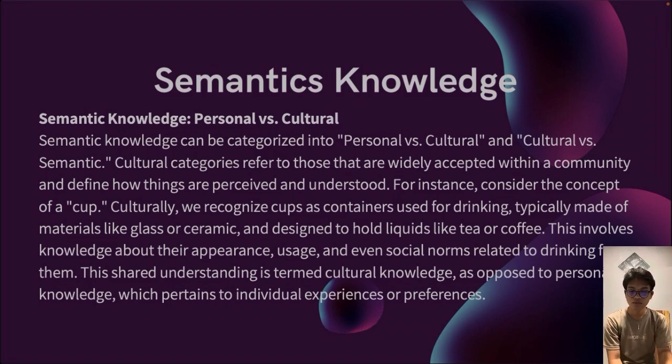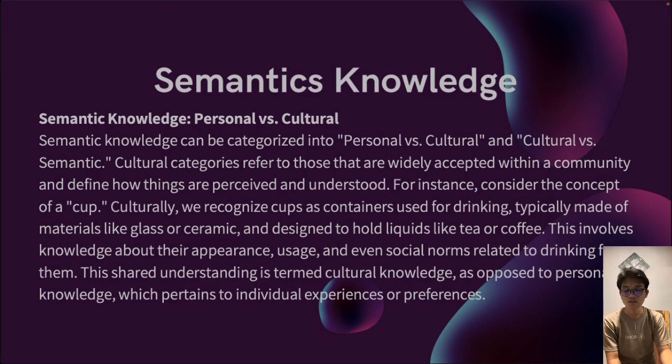Next is semantic knowledge. Semantic knowledge, personal versus cultural. Semantic knowledge can be categorized into personal and cultural. Cultural categories refer to those widely accepted within a community and define how things are perceived and understood. For instance, consider the concept of a cup.